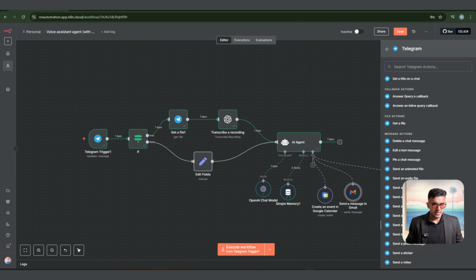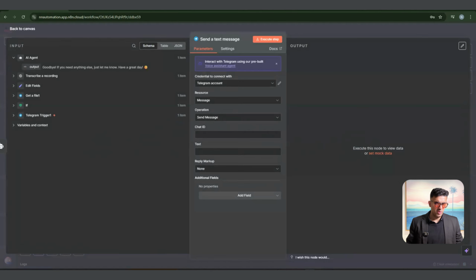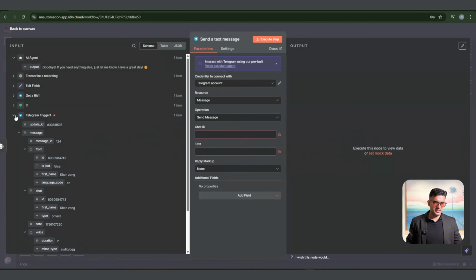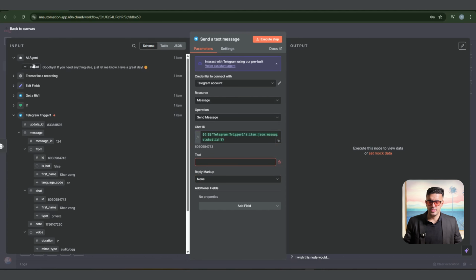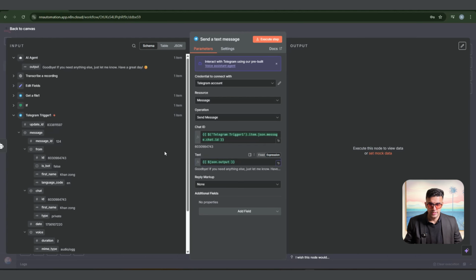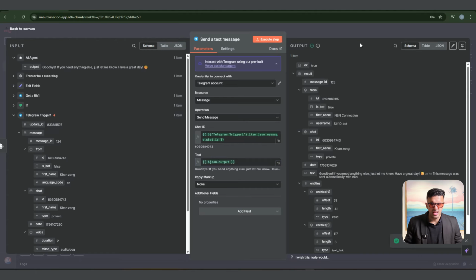So we are also going to return a response. That's why we have to go inside Telegram, and we can specify send a text message here. As you can see, trigger element, Telegram trigger element, and we're going to take the chat ID, Telegram chat ID. So we also add the text which is coming from there. And then we've got the response, send a text message, and that response is the one which is going to be sent back to the same chat ID. That's why it sends it. If you need anything else, just specify to us and tell us. So exactly, this is how this whole AI automation works.